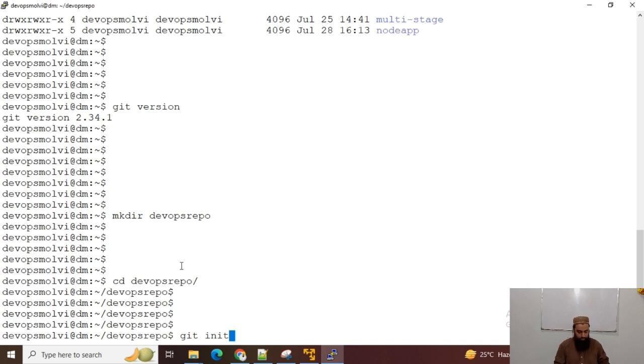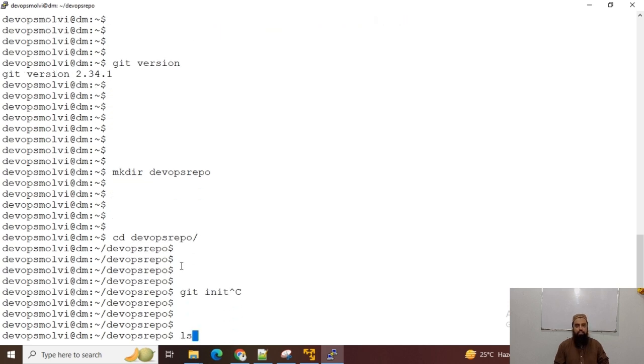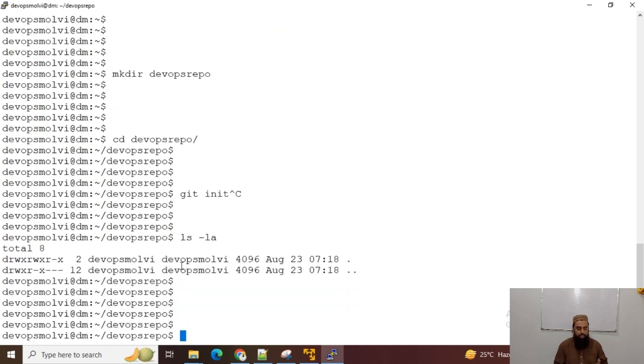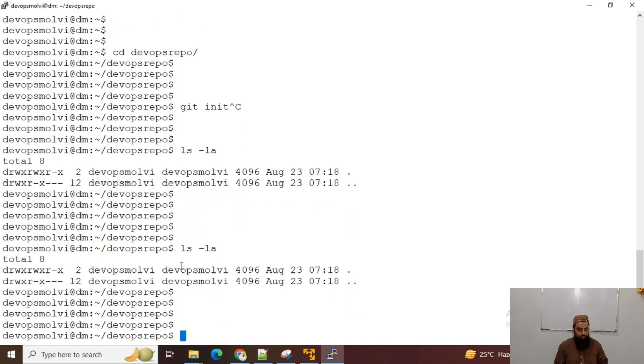Now first of all I run ls -la, and you can see that there are no hidden directories and there are no other folders or files in this directory. So it is a brand new empty directory. ls -la shows the hidden files and folders as well, you know that.